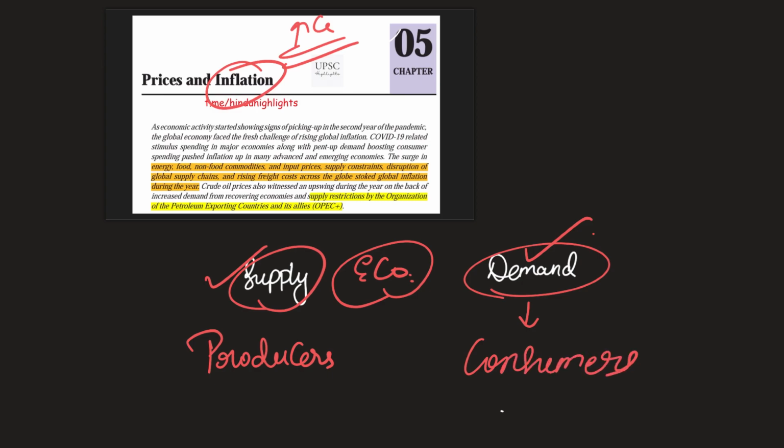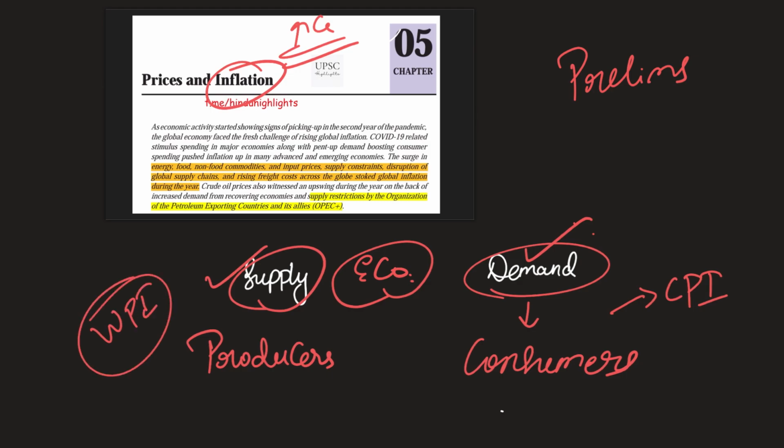How we measure both these indices is the central theme that is often asked in prelims. This is tracked by the CPI, or consumer price index, and the wholesale price index. Let us understand the basics and also what constitutes the important components for our prelims examination. In the introductory passage of this chapter 5, it was mentioned that on the supply side, one of the major reasons is oil non-availability because of supply restrictions from OPEC plus.